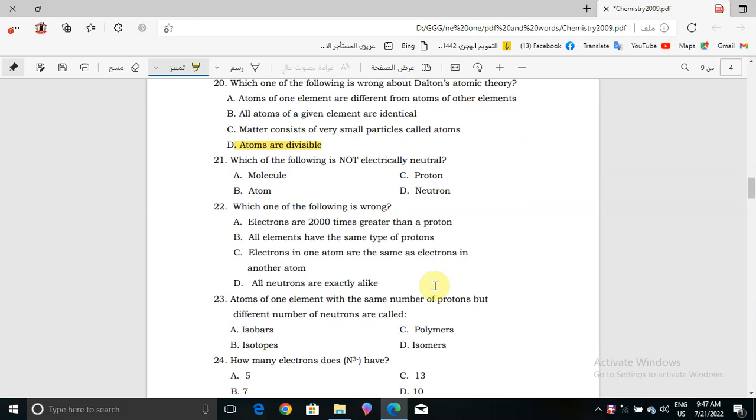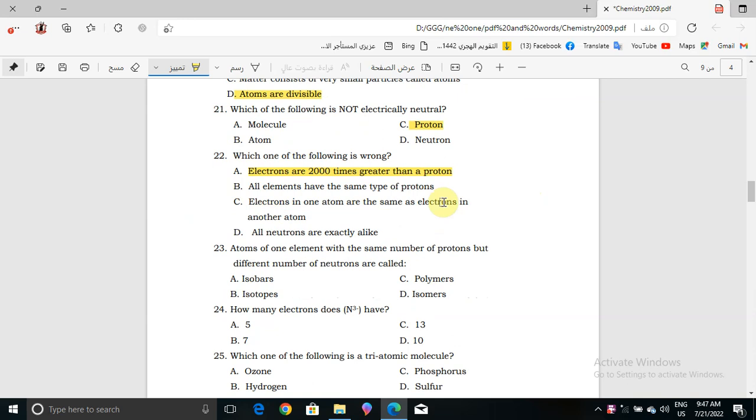Now question number 21. Which of the following is not electrically neutral? So the correct answer will be proton, because proton is not electrically neutral. Now question number 22. Which one of the following is wrong? Here in choice A, what do we have? Electrons are 2000 times greater than a proton. No, this one is not correct. That means choice A is the one which is wrong.